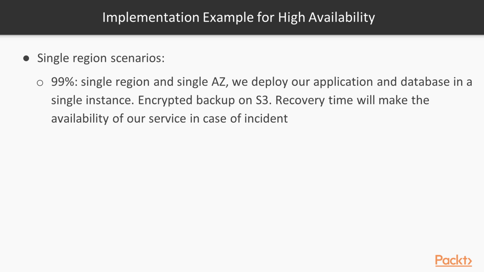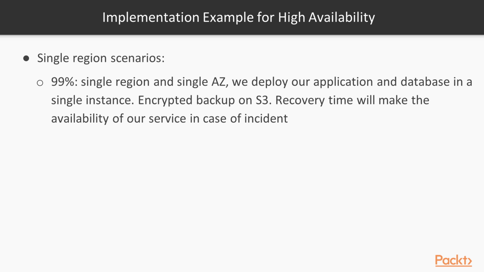So we can create an encrypted backup in S3, and the recovery time will determine the availability of our service in case of an incident. The time that we take to recover is going to depend on our procedures, etc. But we have to rely for our availability on our backup, not on the infrastructure design.